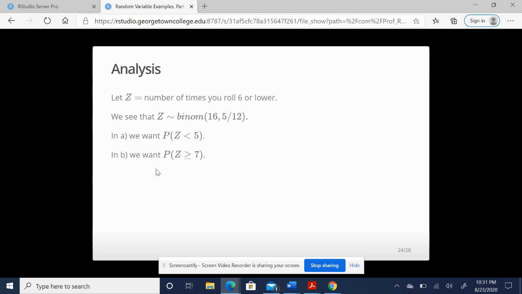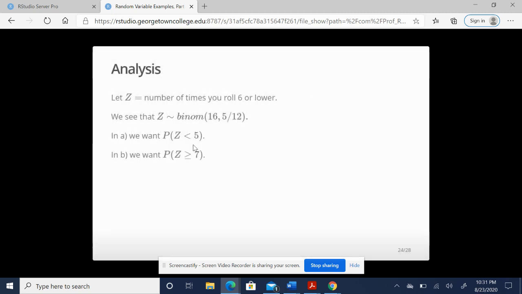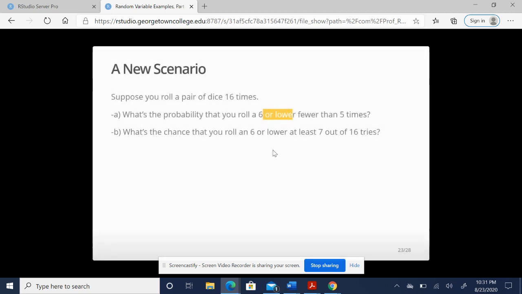Now, please make sure that you are comfortable with how the statements in the previous slide developed into these inequalities. Okay, so let's go back to A. Fewer than 5 times. What would that mean? It has to be less than 5. It could not be less than or equal to 5 because 5 is not fewer than 5. Same thing with part B.